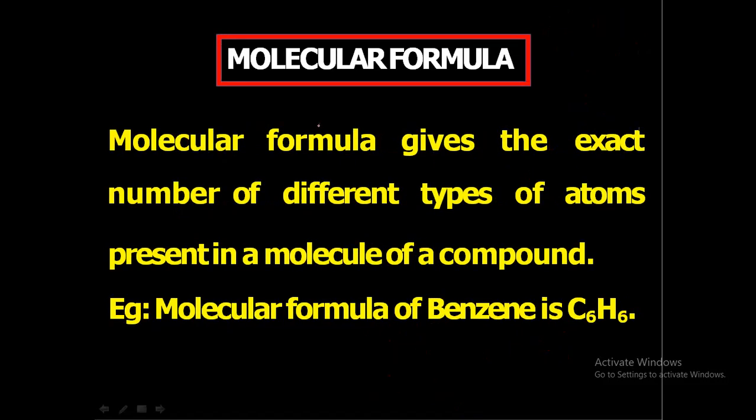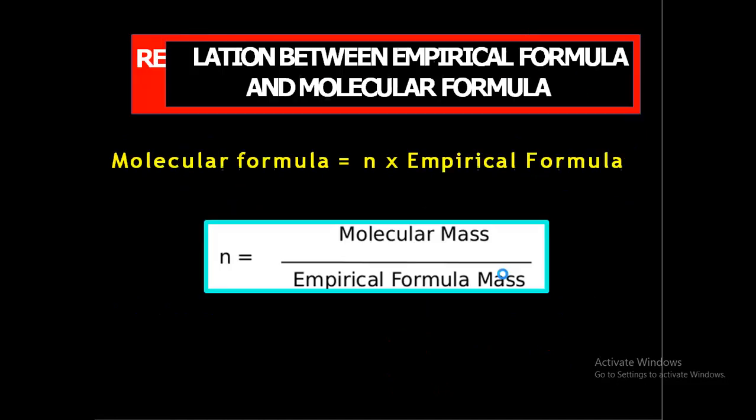Next is molecular formula. What is molecular formula? It gives the exact number of different types of atoms present in a molecule of a compound. For example, the molecular formula of benzene is C6H6, and it is the actual formula. So, the relation between empirical formula and molecular formula: molecular formula is equal to N into empirical formula, where N is molecular mass divided by empirical formula mass.